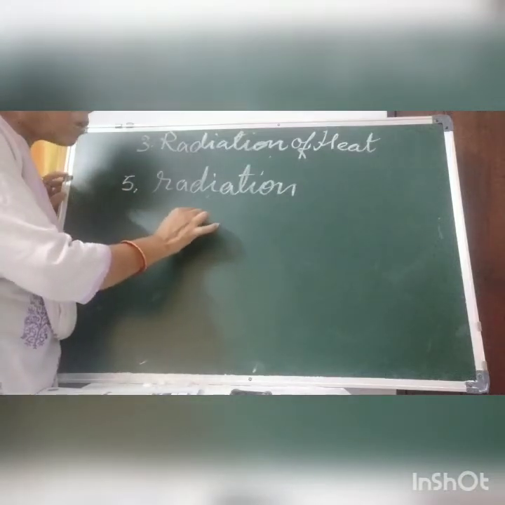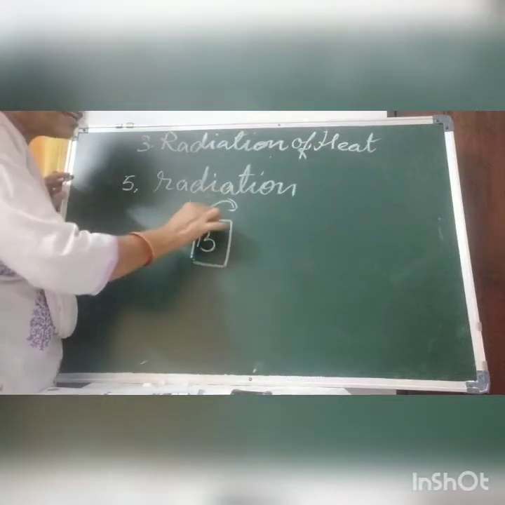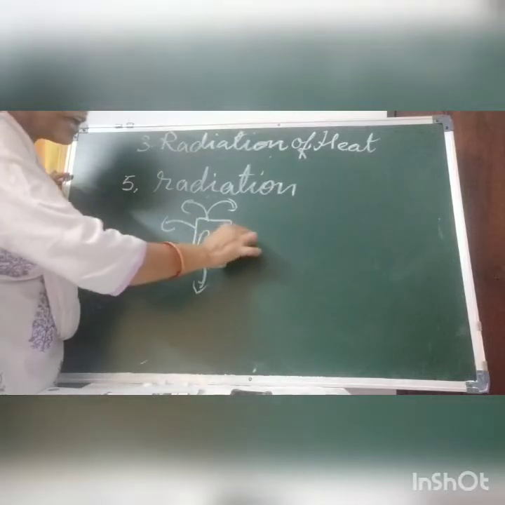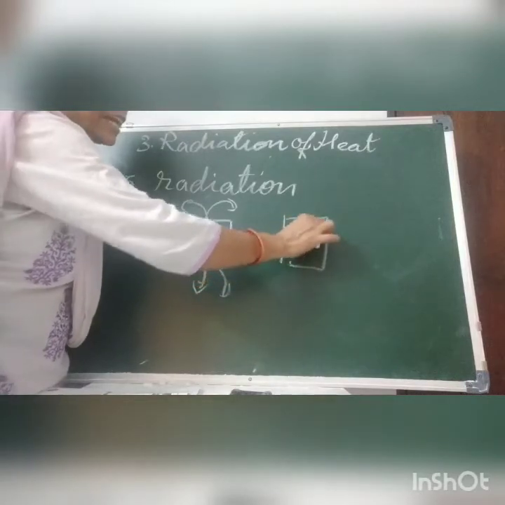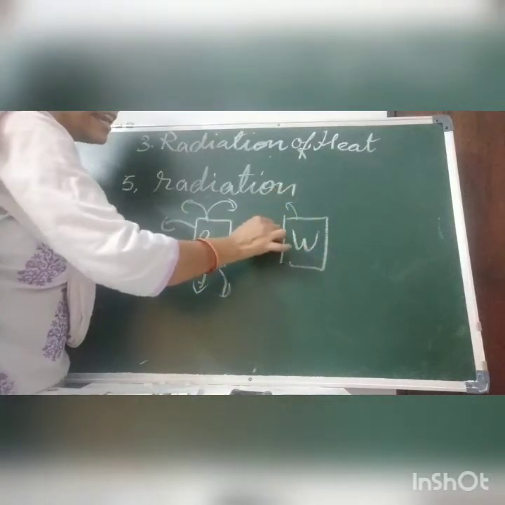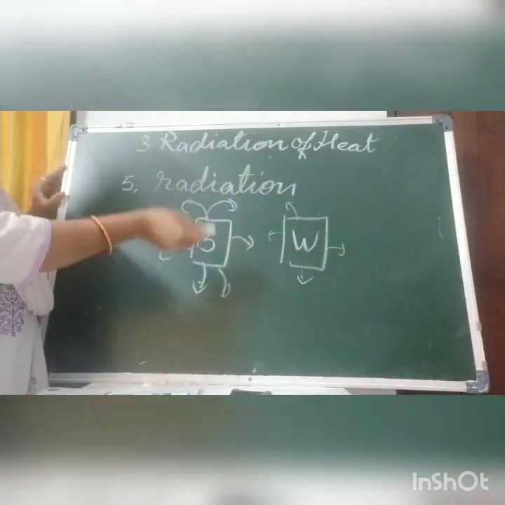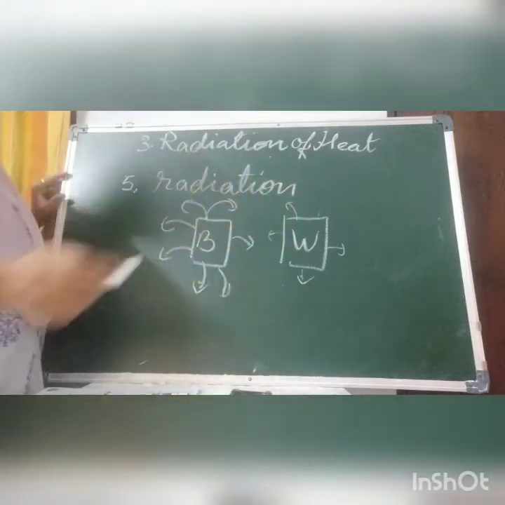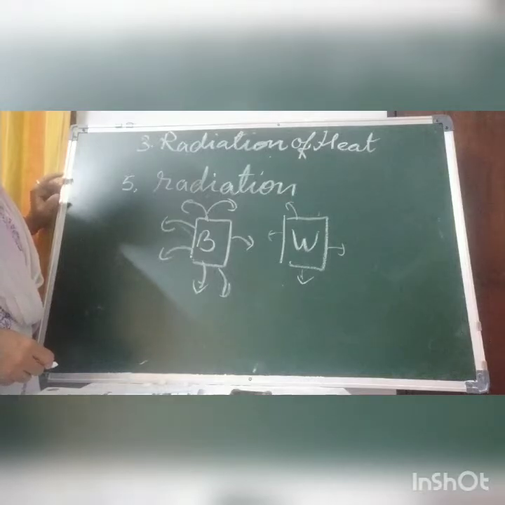And also the opposite, children: the dark bodies like black radiate the heat more, and light colored bodies radiate less heat. They absorb more heat, they radiate more heat. They absorb less heat, they radiate less heat. So black and dark bodies radiate more heat than light colored bodies.